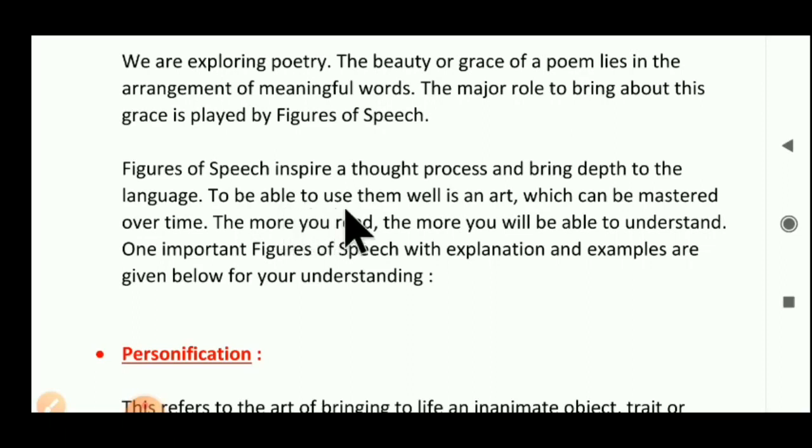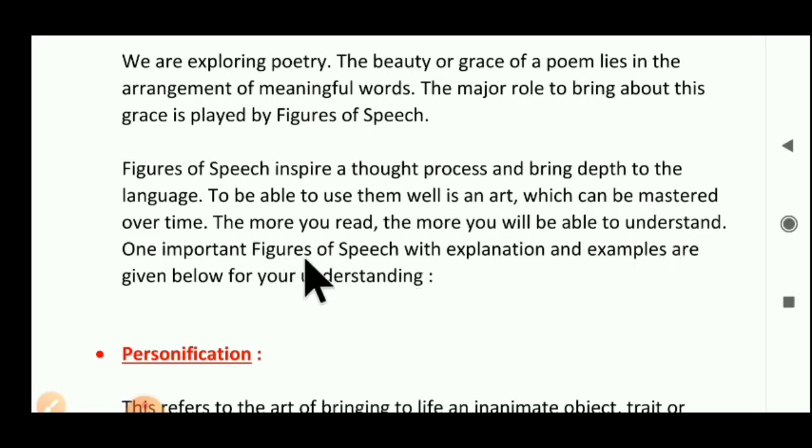To be able to use them well is an art which can be mastered over time. Using figures of speech in our poem is one type of art, and it's a long, tedious procedure to master it. The more you read, the more you will be able to understand. Figures of speech are like that.